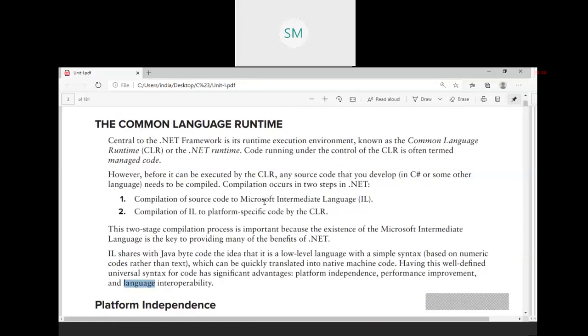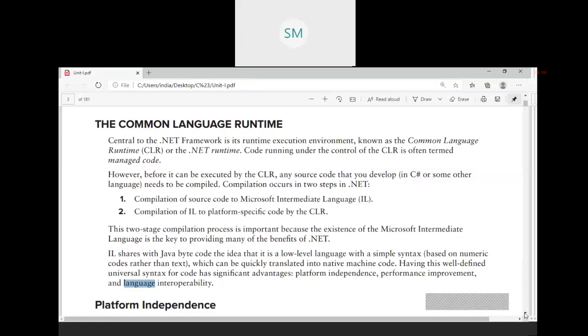Next, the compilation process. There are two stages here. Source code is compiled to Microsoft Intermediate Language. Then the intermediate language is converted to platform specific code by the CLR. So there are two stages in the compilation process in .NET.